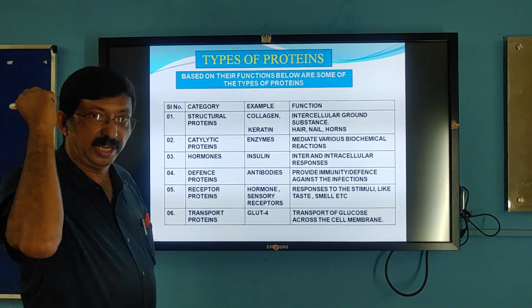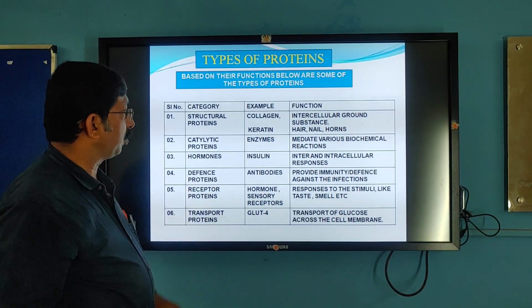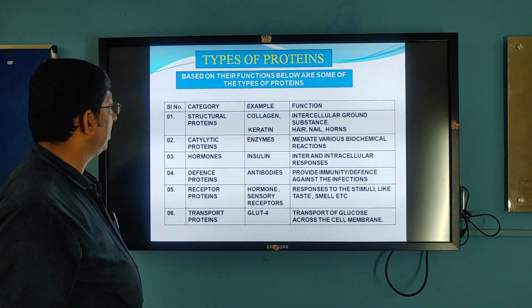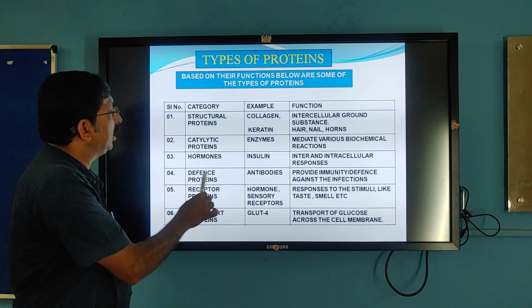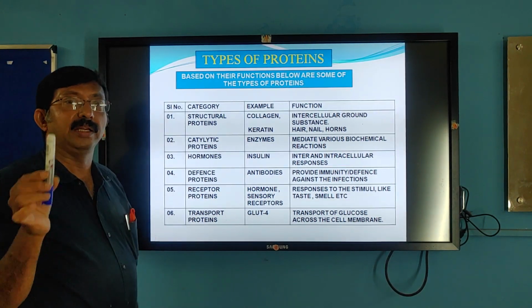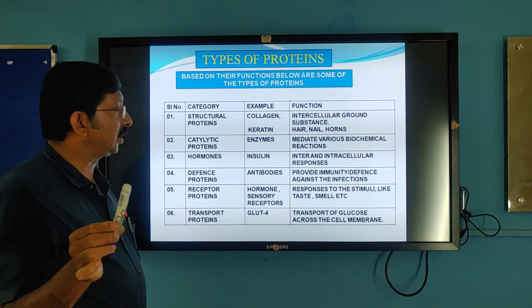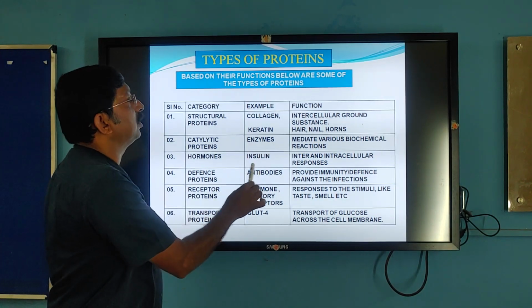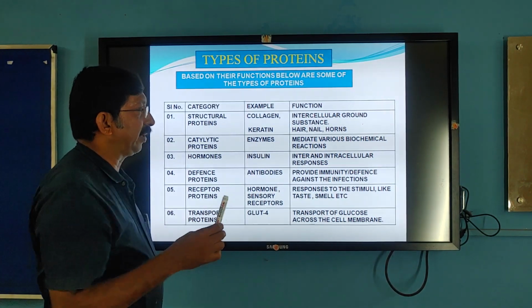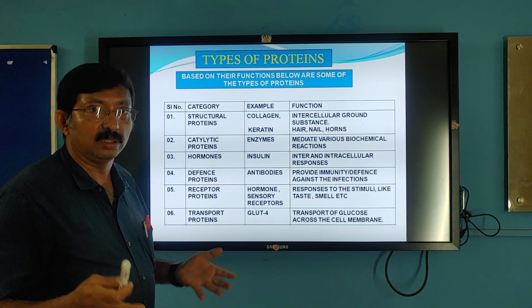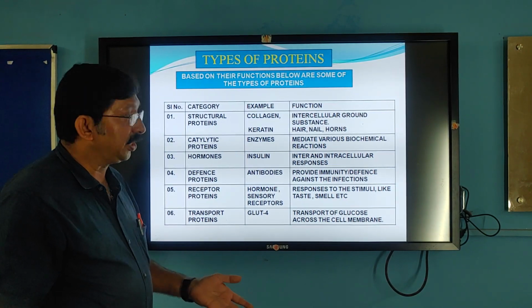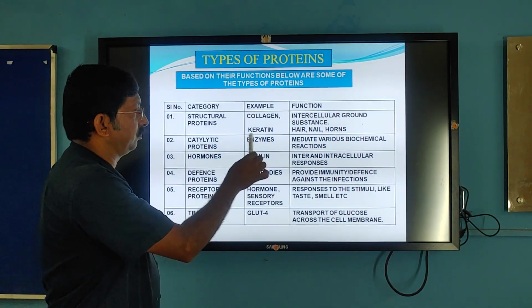Keratin, which is found in hair and nails, is another type of protein. They give the structure. Then catalytic proteins, they carry out catalytic, biological reactions. They are enzymes, they mediate. So various enzymes, say for example, our digestive enzymes, trypsin, chymotrypsin, pepsin, all these are enzymes.